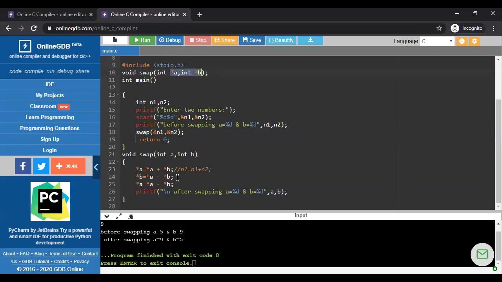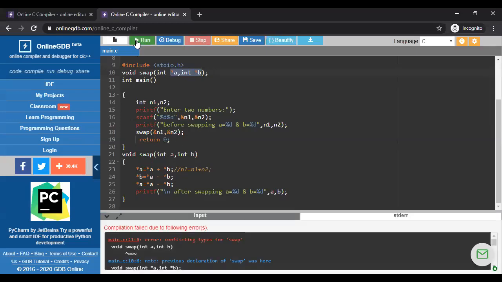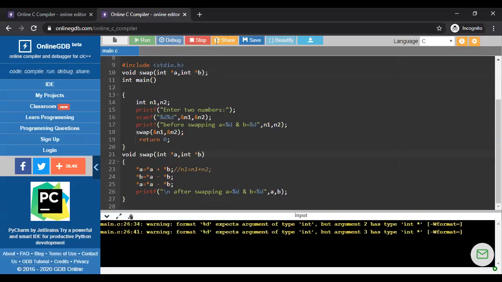So in this way, we actually refer the address of the variable to this pointer variable. That's why this is called call by reference. This is not call by value method. This is call by reference method. So if we run this program, what's happened? Oh, sorry, this star A and star B. Okay, so 5 and 9.